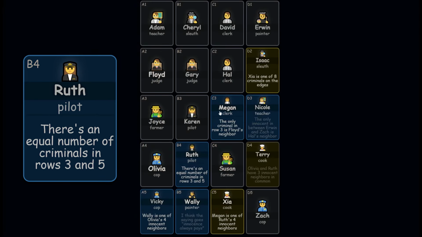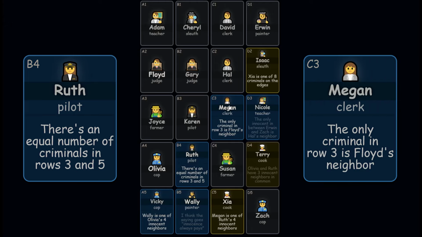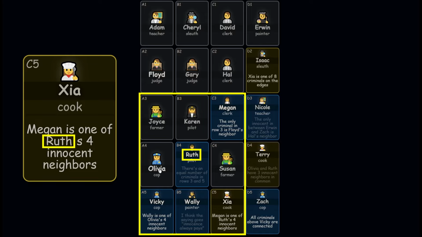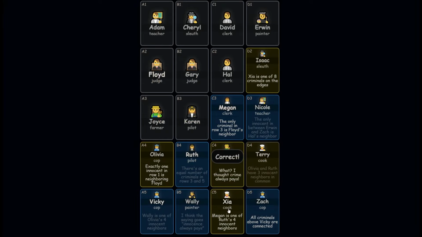There's an equal number of criminals in rows 3 and 5. We know there's only 1 in row 3, and we already see 1 criminal in row 5, so we know that Zach is innocent. Now let's look at Zia's clue. Ruth has 4 innocent neighbors. We already know where all 4 of them are. Therefore, we can mark Olivia and Susan as criminals.